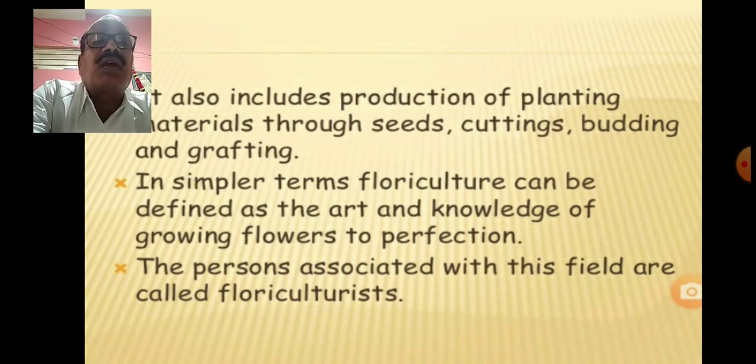Floriculture is also defined as the art and knowledge of growing flowers to perfection. There are different characteristics of the flowers, and a person who has the knowledge of floriculture can produce the flowers or flowering plants which have the very important characteristic features of the flower.